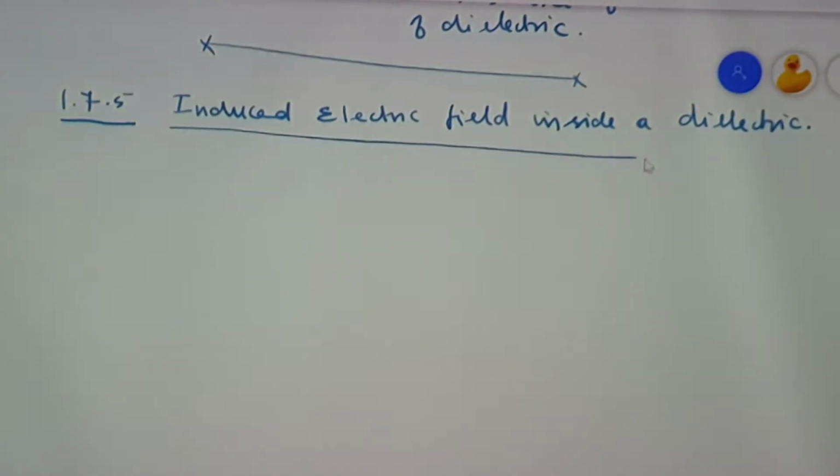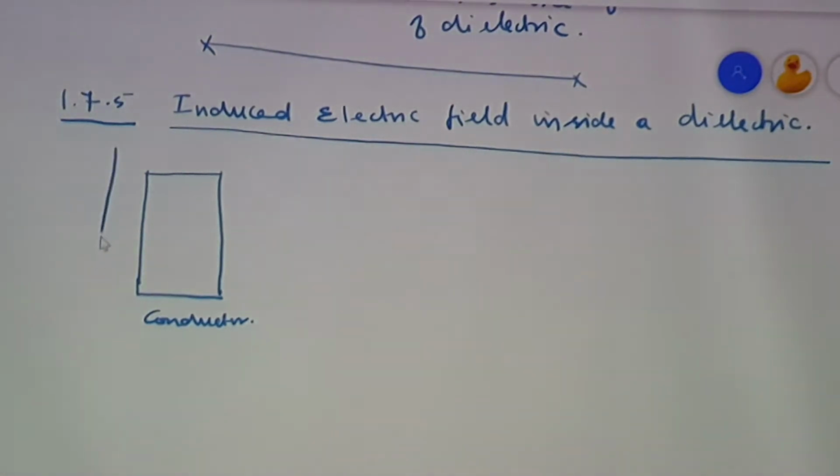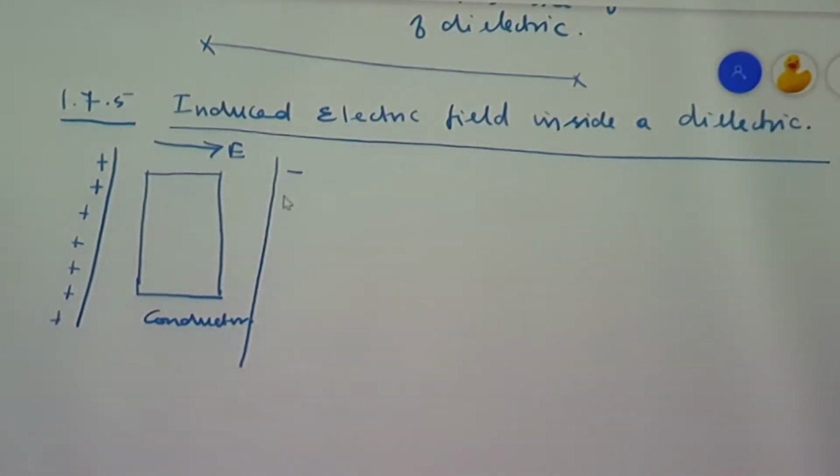Let us explain. What do you mean by this? Before studying this, let us recall what you have studied in the case of a conductor. First of all, I am considering a conductor. This conductor is placed in between the parallel plates of a capacitor so that a uniform electrical field E is applied, having positive charges on one plate and negative charges on the other plate.